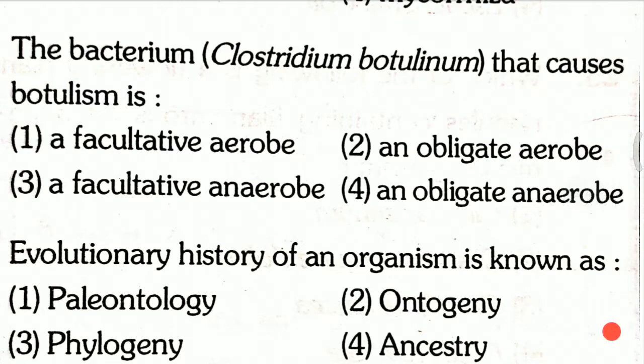Next question here. This is our sixth question. The bacterium Clostridium botulinum that causes botulism is first, a facultative aerobe; second, an obligate aerobe; third, a facultative anaerobe; fourth, an obligate anaerobe. The bacterium Clostridium botulinum that causes botulism is, and the answer for this question is the fourth one, that is an obligate anaerobe.